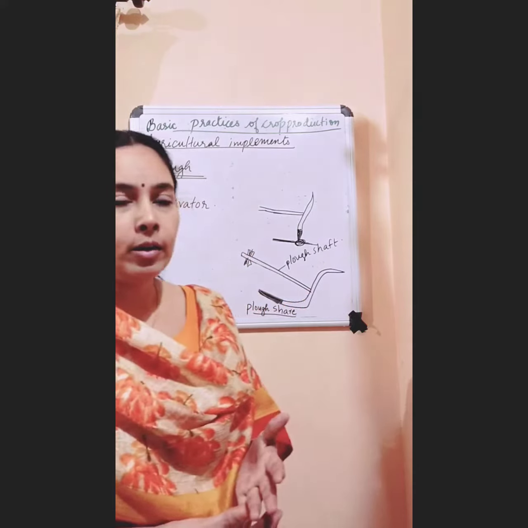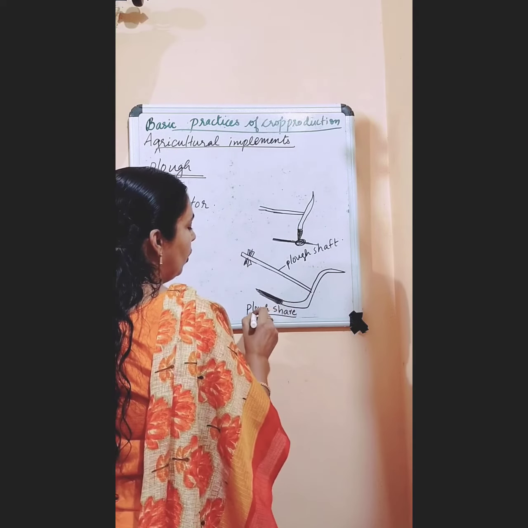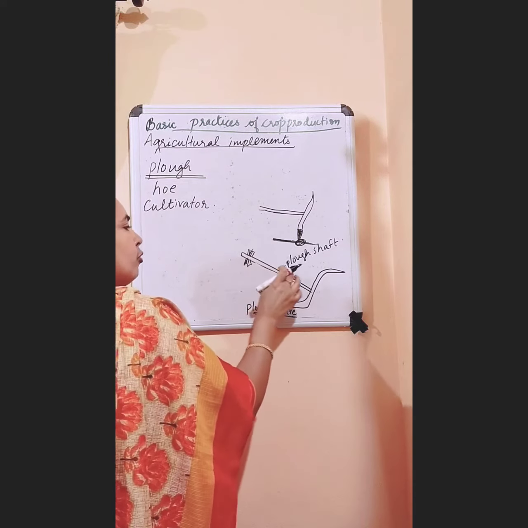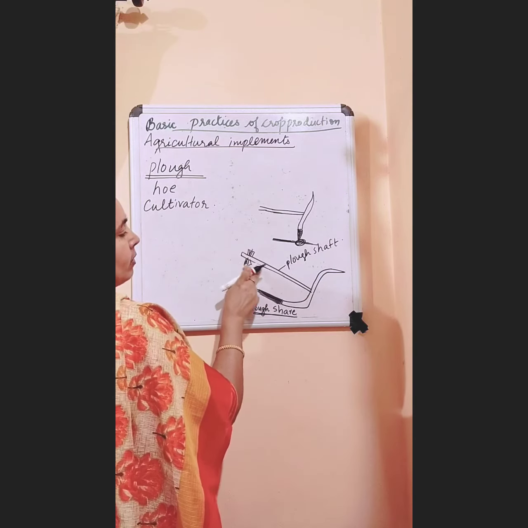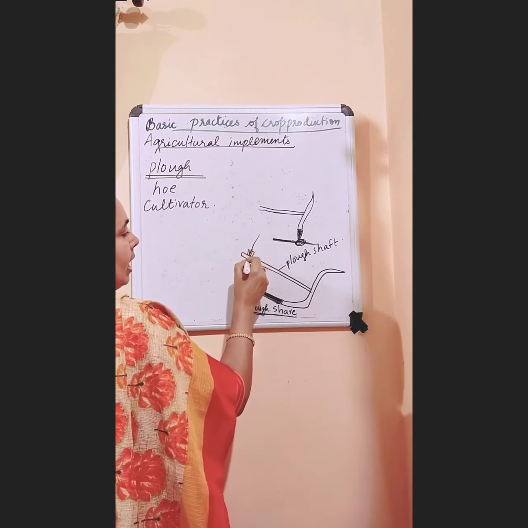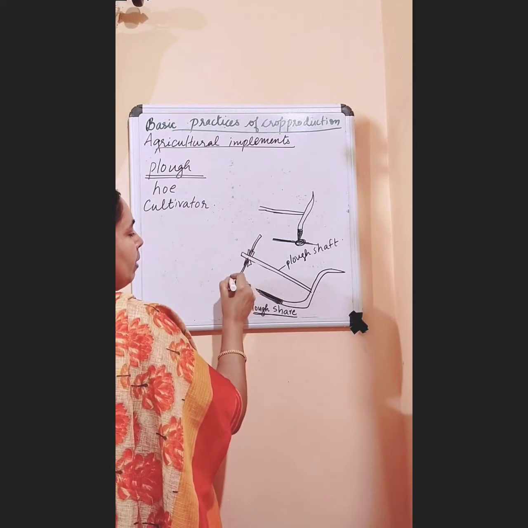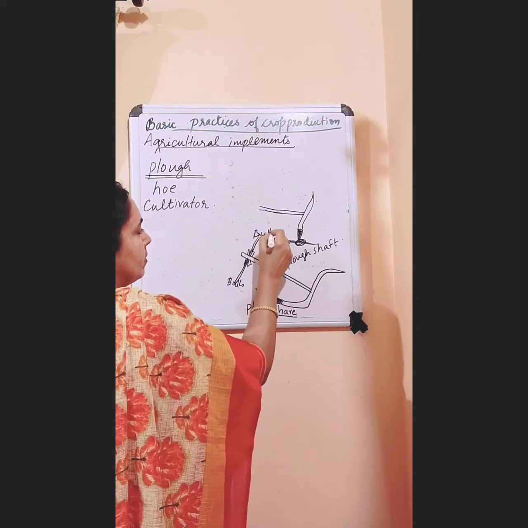The main part of this is a triangular piece of iron called plowshare, and it is attached to a long piece of wood called plough shaft. One end of this plough shaft is attached to a beam, and this beam is kept on the neck of two bulls.